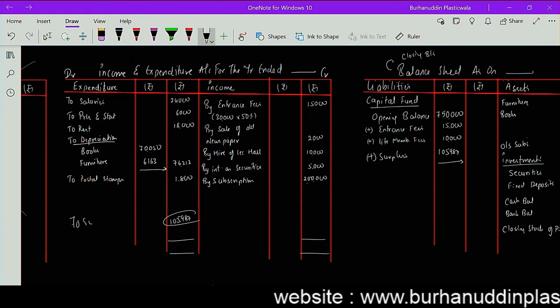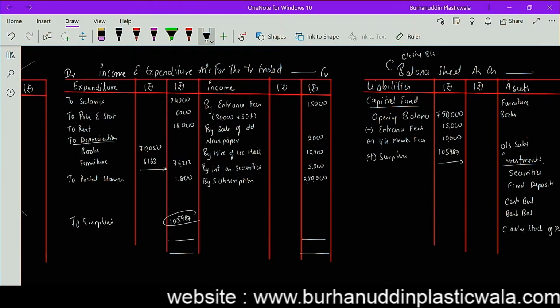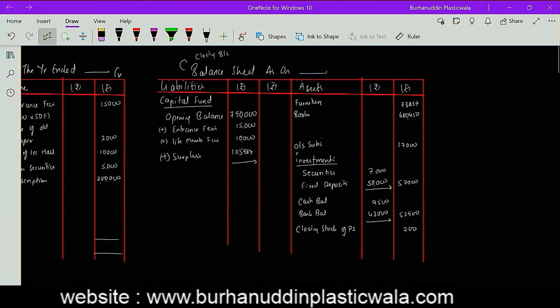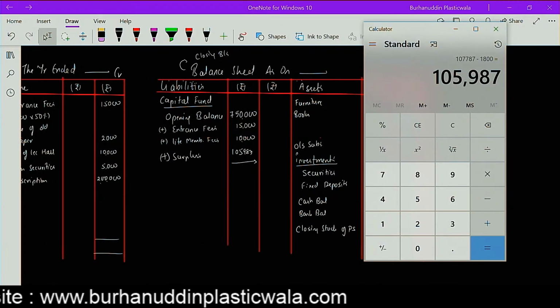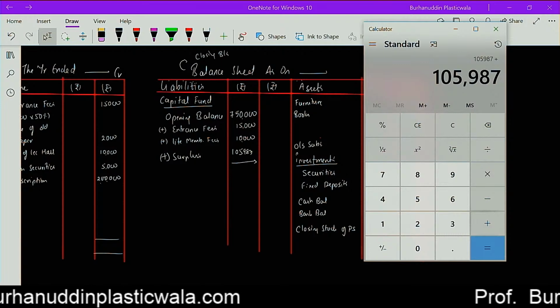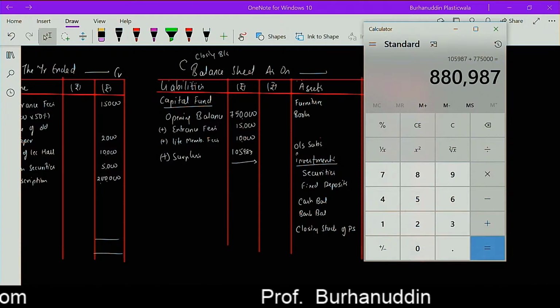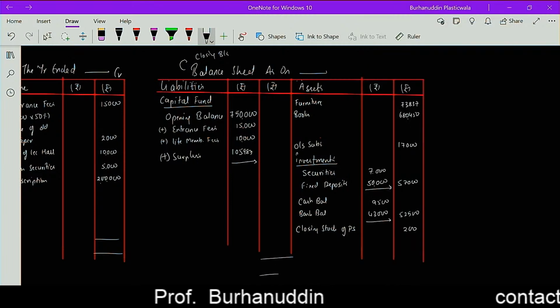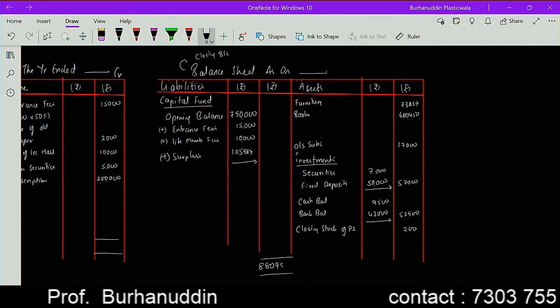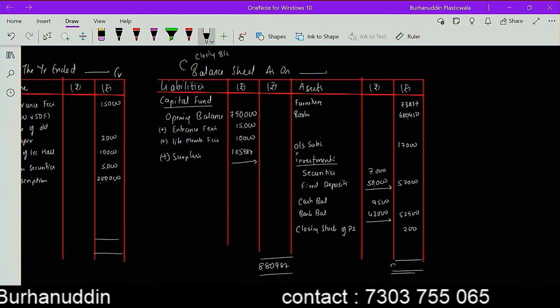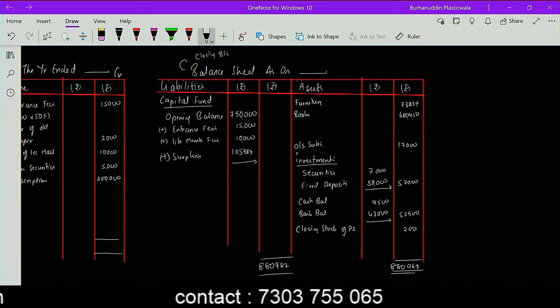This is my surplus. I'll have to add 7,75,000 हो जाएगा ना ये. 8,89,987. It should tally at 8,89,987.